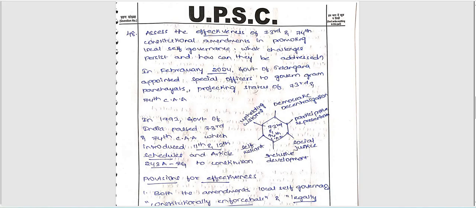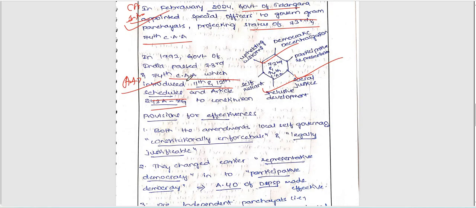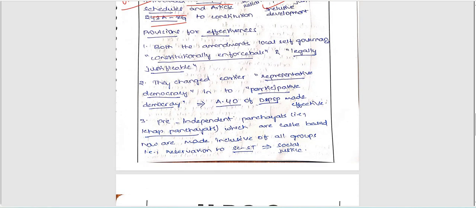Today, let's see today's answer written by Shikshna Reddy. In Feb 2024, the Government of Telangana appointed special officers to govern Gram Panchayats, projecting the statute of the 73rd and 74th constitutional amendments. Very good. Next, coming to the current affairs introduction. Very good. Next, coming to the static part here. He has included some flowchart also, and also some schedules and articles. Very good. So coming to provisions for effectiveness here.